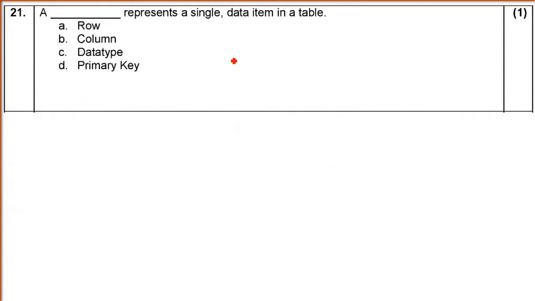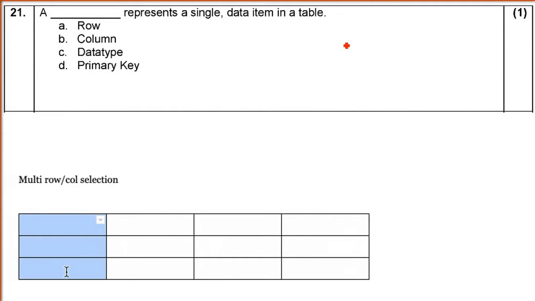A dash represents a single data item in a table. So we are talking about a data item in a table. Normally we call it a cell, but here we are talking about a complete data item.